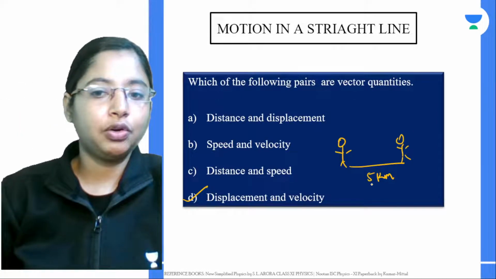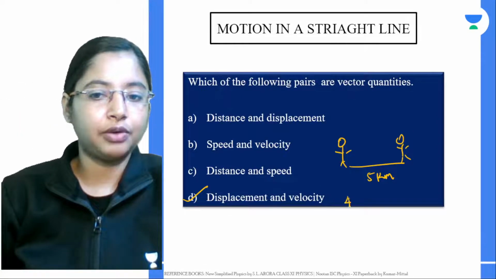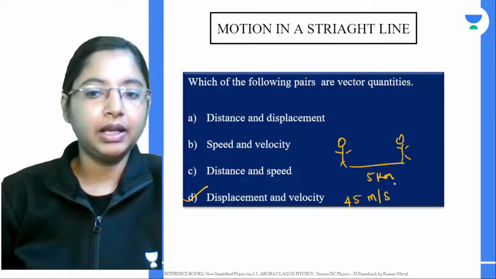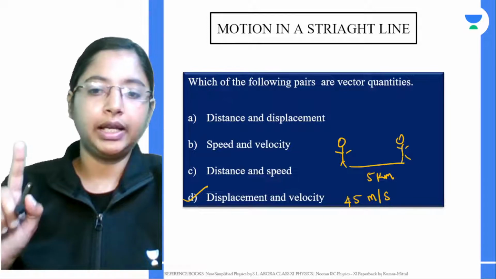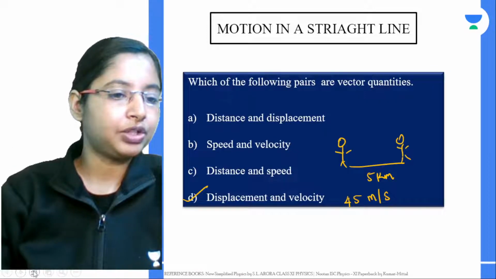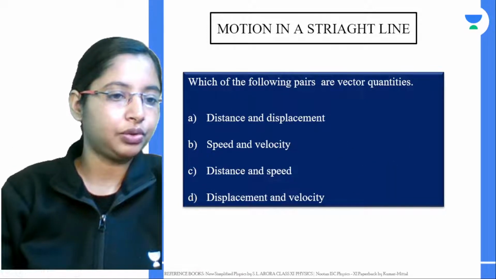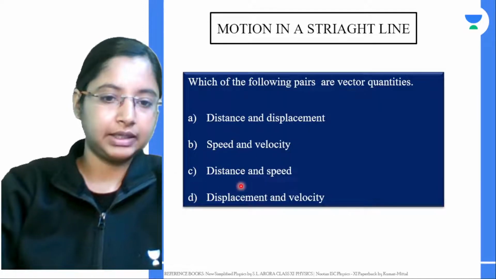And if you're going in a car and you say the velocity is around 45 meters per second, then you have to say which direction you're going, due east or due west. Again, for that also you have to specify. So here the answer is displacement and velocity.